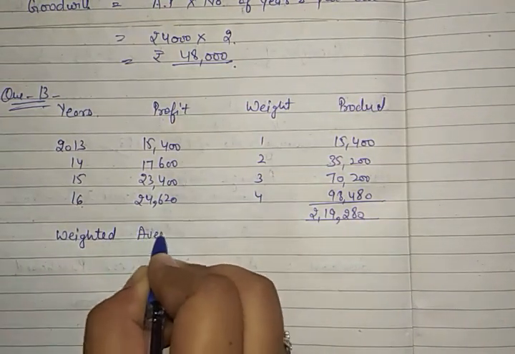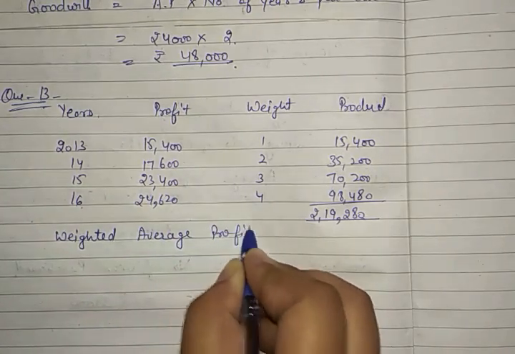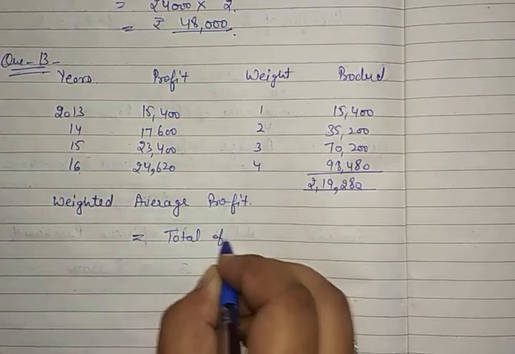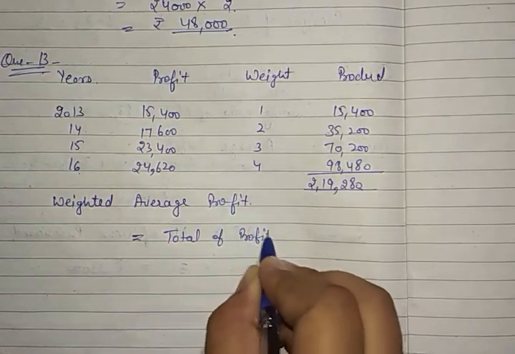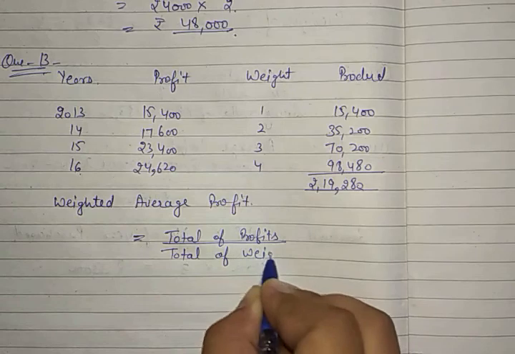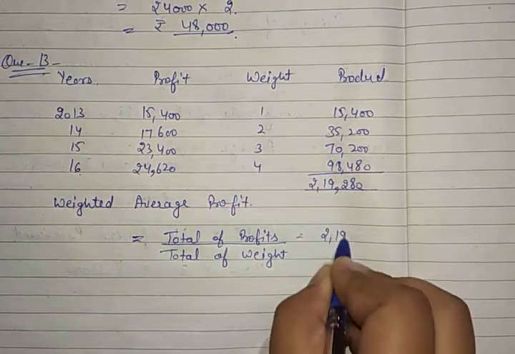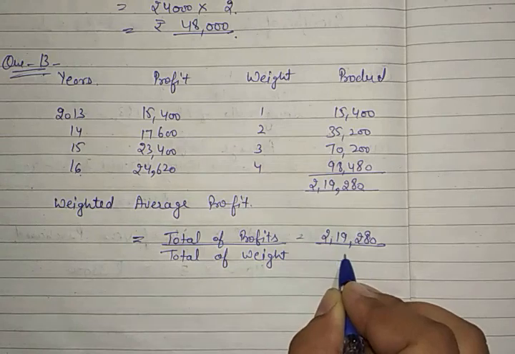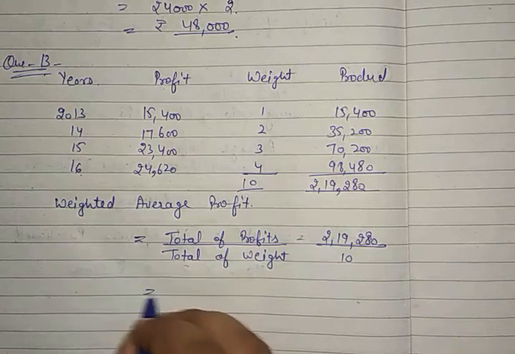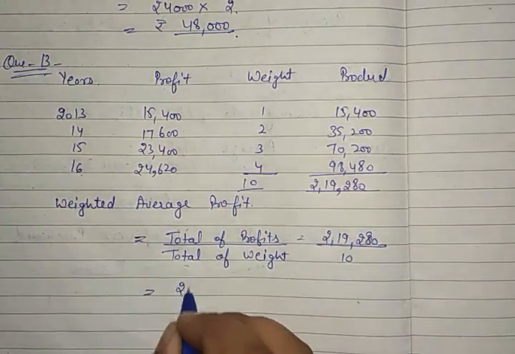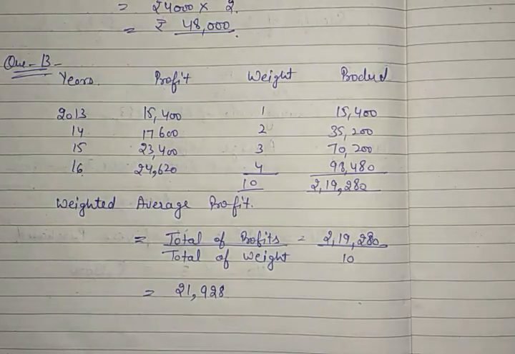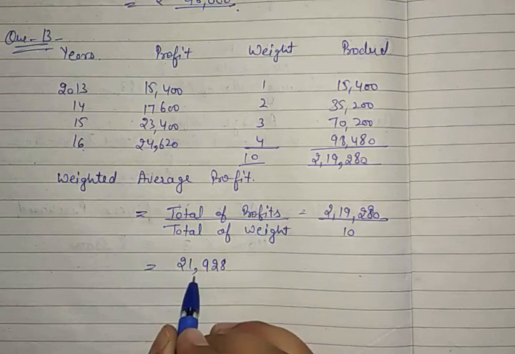Now we need to find out the weighted average profit. All right. Now what is weighted average profit equal to? Total of profits upon total of weights. This is the formula to find out weighted average profit. Total of profit is 2,19,280 and total of weight is 4 plus 3 plus 2 plus 1. It is 10. So after cutting 0 with 0, it's 21,928. All right, this is our weighted average profit, but this is not goodwill.